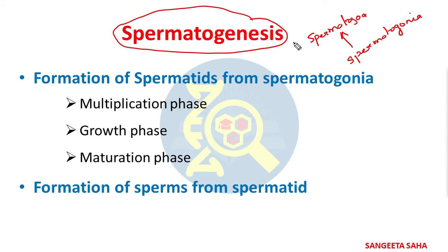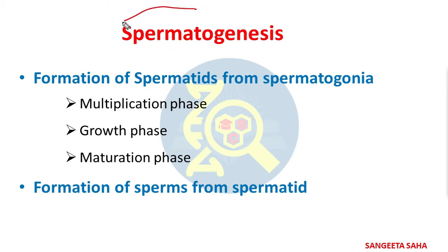So this is haploid and this is diploid. And this process is observed in the seminiferous tubules of the testes. In case of humans, spermatogenesis occurs in the seminiferous tubules of the testes.